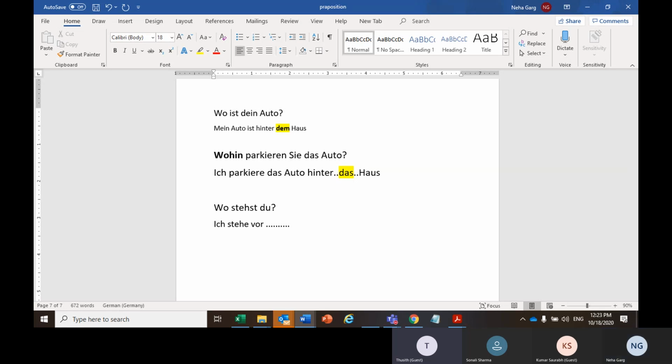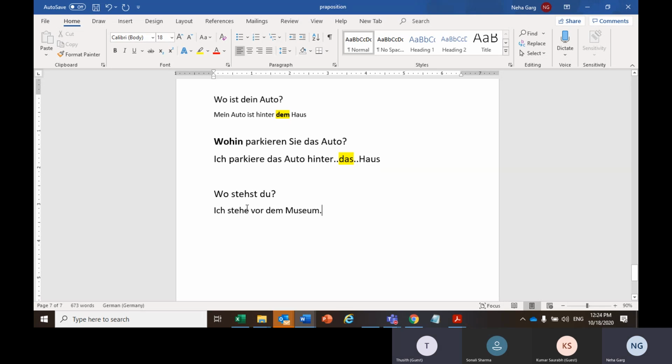So the museum is das Museum, right? So I'll use the museum. Since this is dative, I'll use dem. So, wo stehst du? Ich stehe vor dem Museum. I am standing in front of the museum.